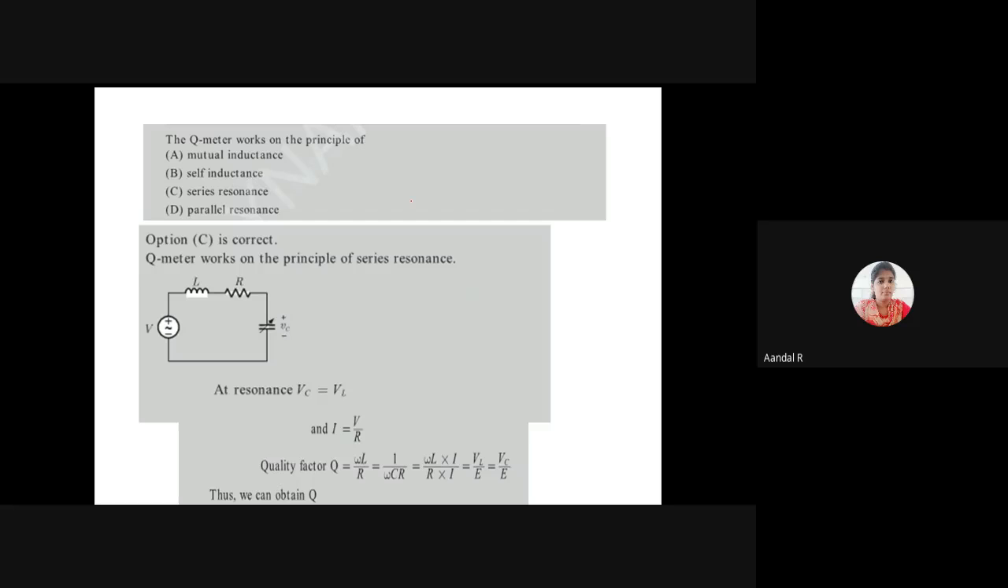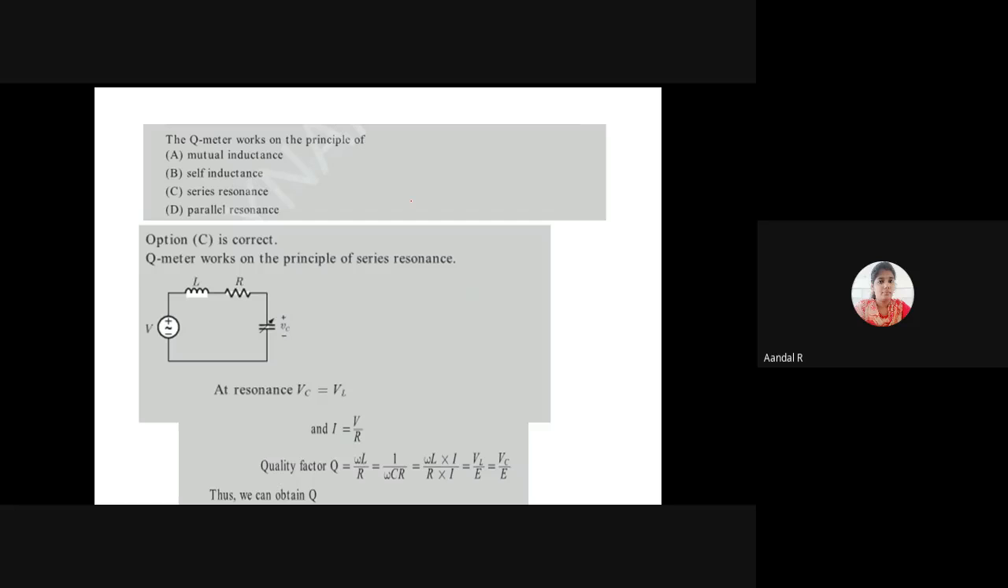The answer is series resonance because you have studied the electric circuit analysis paper in the second semester. In that paper, you studied the quality factor concept in series resonance only. In parallel resonance, you didn't study any quality factor relationship. So the Q meter, quality factor meter, works on the principle of series resonance. Always keep this in mind.